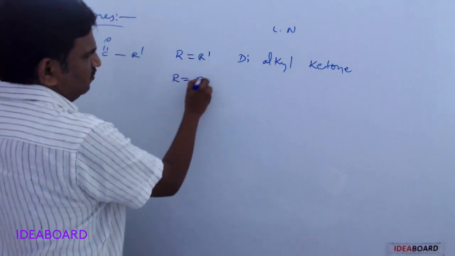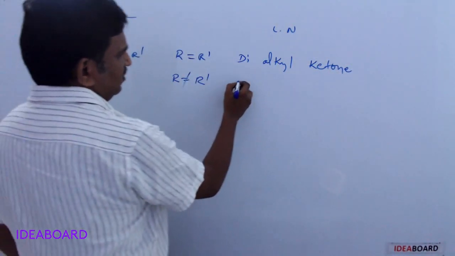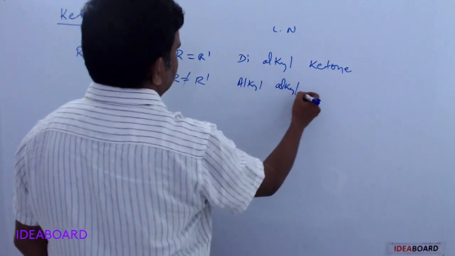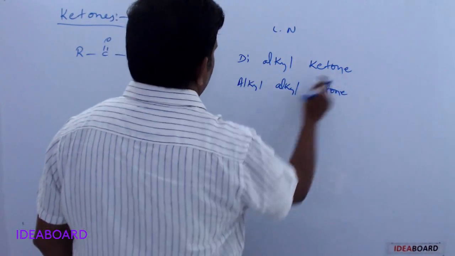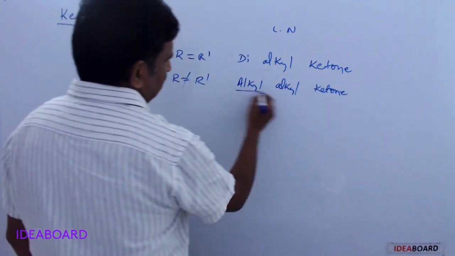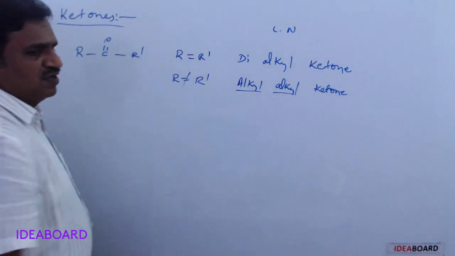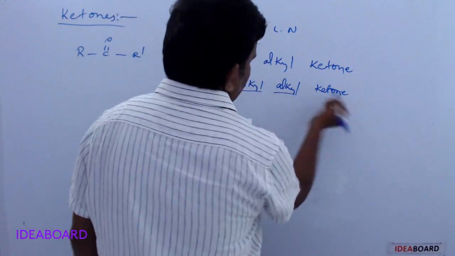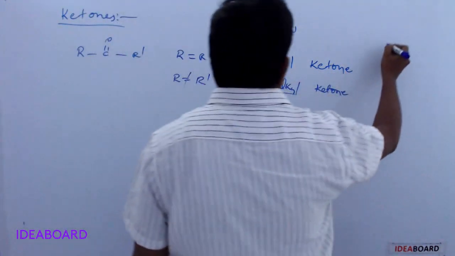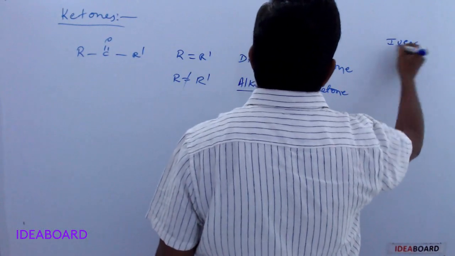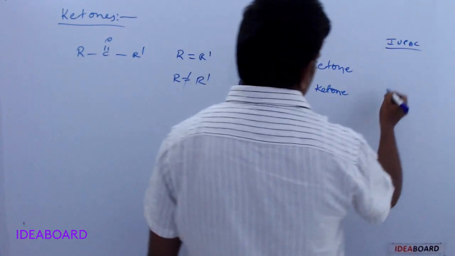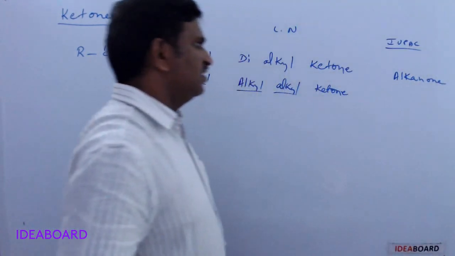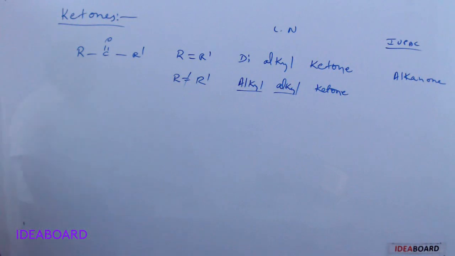But if R is not equal to R', then it is called alkyl alkyl ketone, meaning there are two different alkyl groups. In this, alphabetical order is followed. So alkyl alkyl ketone is the common name. And for the IUPAC name, we simply take alkanone.